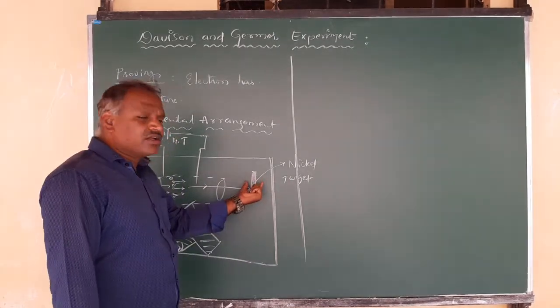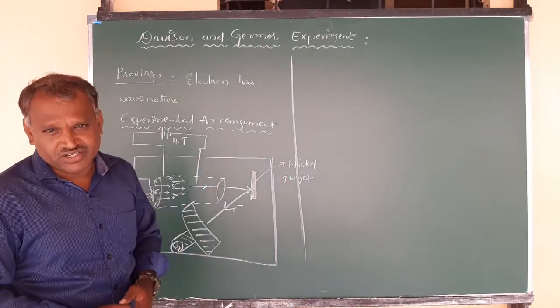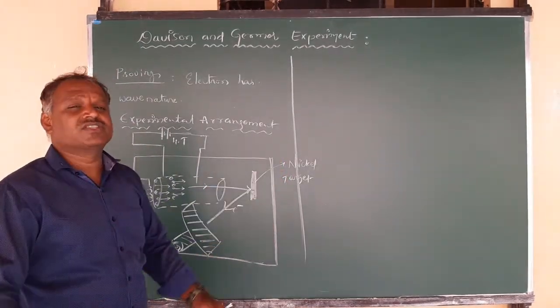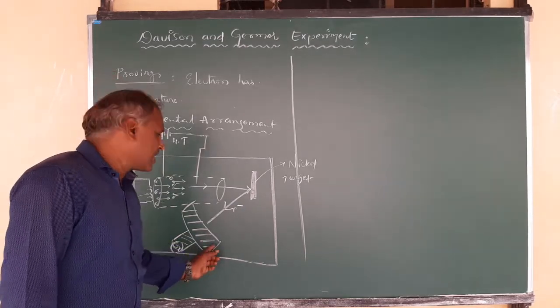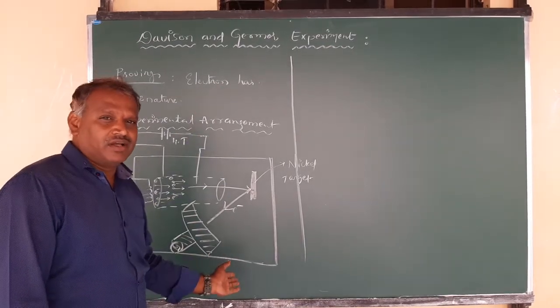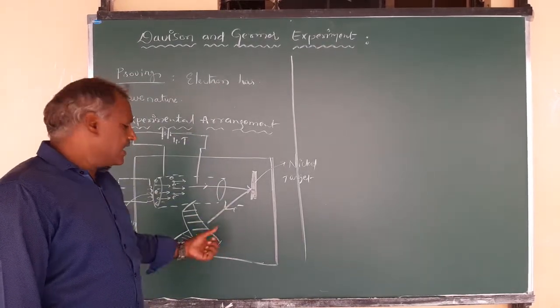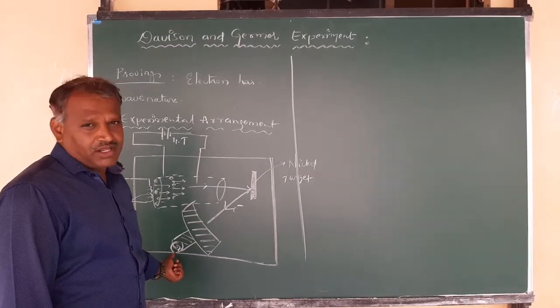Once they are incident on the nickel target, they are scattered in all possible directions, and whatever the direction, they are collected by this movable collector up to 180 degrees. It moves, absorbs the electrons, and gives the intensity or current measurement in this galvanometer. Right.